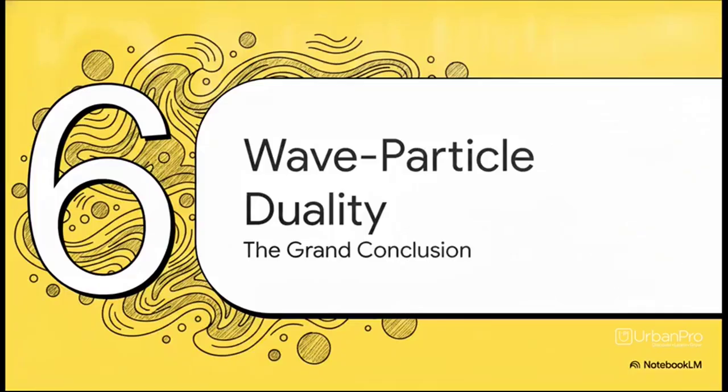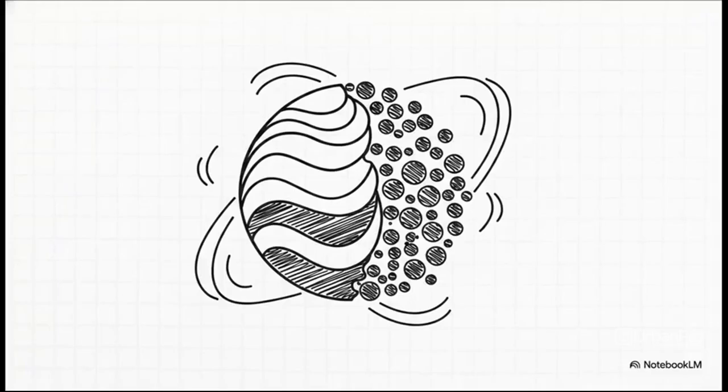Wrapping things up in Section 6, wave-particle duality explained. So, the ultimate takeaway from this chapter is that nature simply refuses to be put into neat little classical boxes. When we look at the photoelectric effect, we see undeniably that light behaves as discrete particles or photons. But when we look at the Davison-Germer experiment, we see undeniably that physical matter, like electrons, behaves as waves. The truth is, at the microscopic quantum level, it's not either-or, it is both. The universe operates on a fundamental, incredible wave-particle duality.